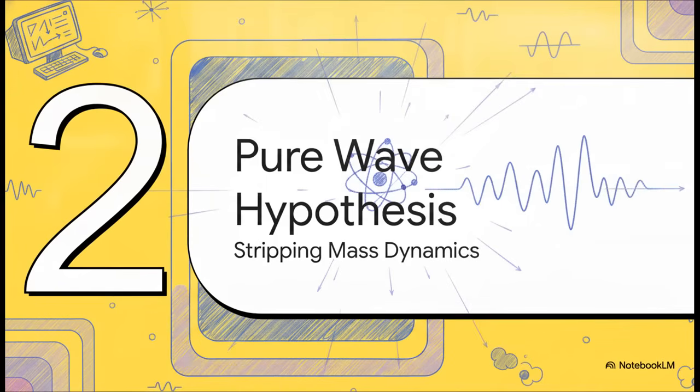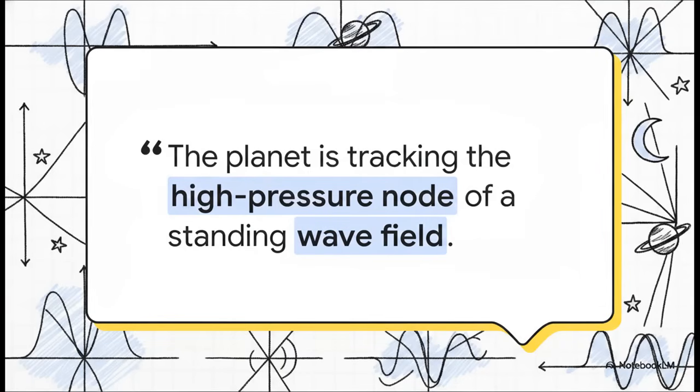Moving on to Section 2, a pure wave hypothesis, stripping mass dynamics. What is truly paradigm-shifting about this approach is how it completely alters our perspective. Instead of viewing celestial objects as being actively pulled around by the gravity of some larger mass, this model suggests that spatial coordinates are simply aligning along the stable intersections of overlapping trigonometric fields. So, a planet isn't falling into a gravity well. Rather, the planet is just comfortably tracking a high-pressure node within a standing wave field.